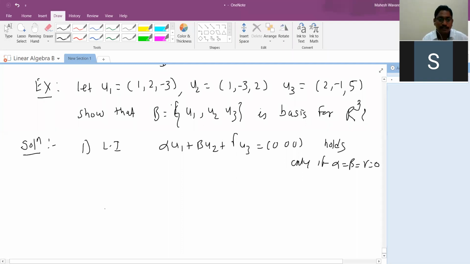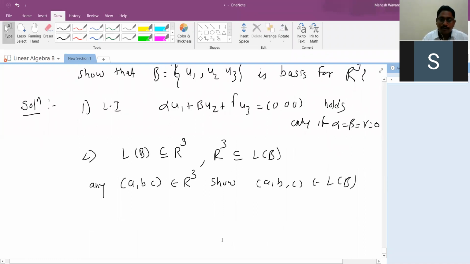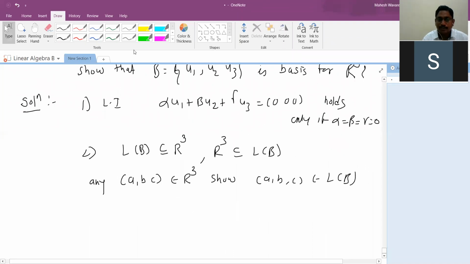What is the second case? Spans V. It is always true that the linear span is a subset of V. We need to show that R3 is a subset of this, meaning L of B and R3 will be the same. So you take any vector in R3 and show this vector belongs to the linear span of B. Means assume that this is a linear combination of vectors in B. So we just have to solve. If its determinant is non-zero, then we can solve it, because we already discussed the results from algebra.